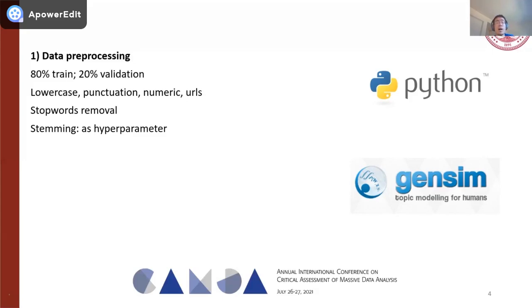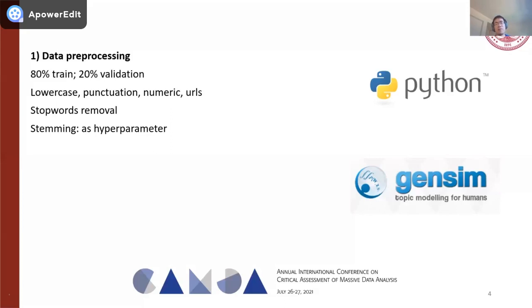For instance, the word hepatotoxicity will be changed to its word stem, hepatotox. And with the stemming, we will be able to significantly reduce the dimensionality of the feature space. And here, what must be mentioned is that we use the stemming as a hyperparameter and tune it in the model selection part on the 20% validation data. So we finally adopted the model with or without the stemming based on their performances on the 20% validation data.